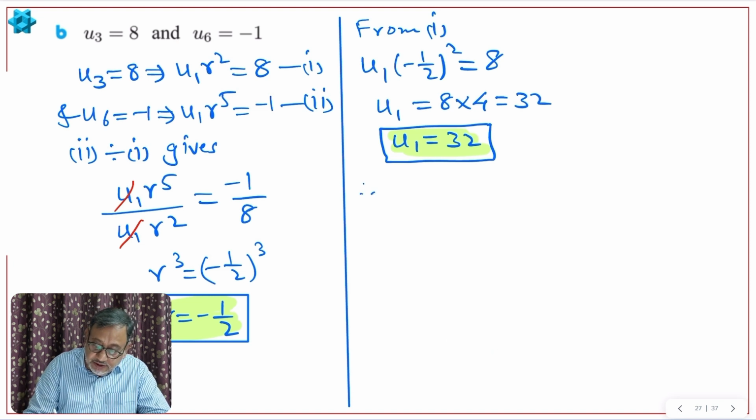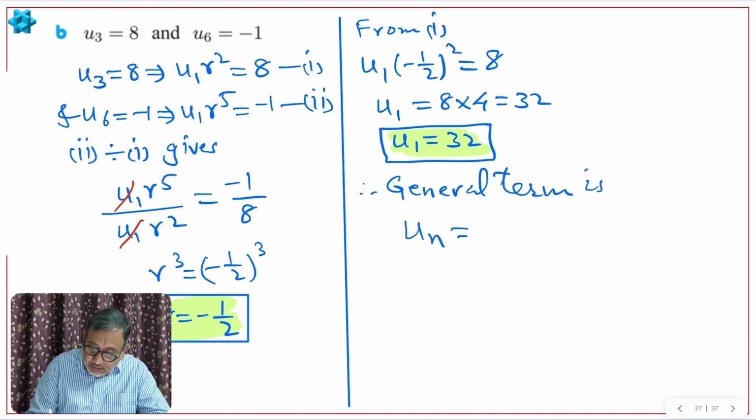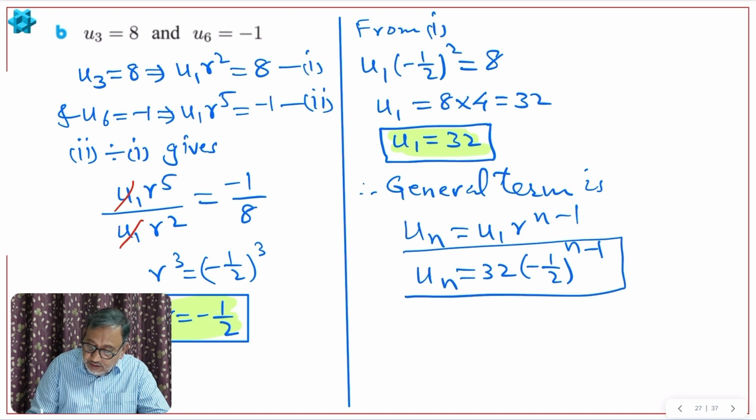Now general term. Therefore general term is un, which will be u1 r raised to n minus 1. u1 is what? 32. r is what? Negative half to the power n minus 1. That's it. This is un, right? Okay. So this is the general term.